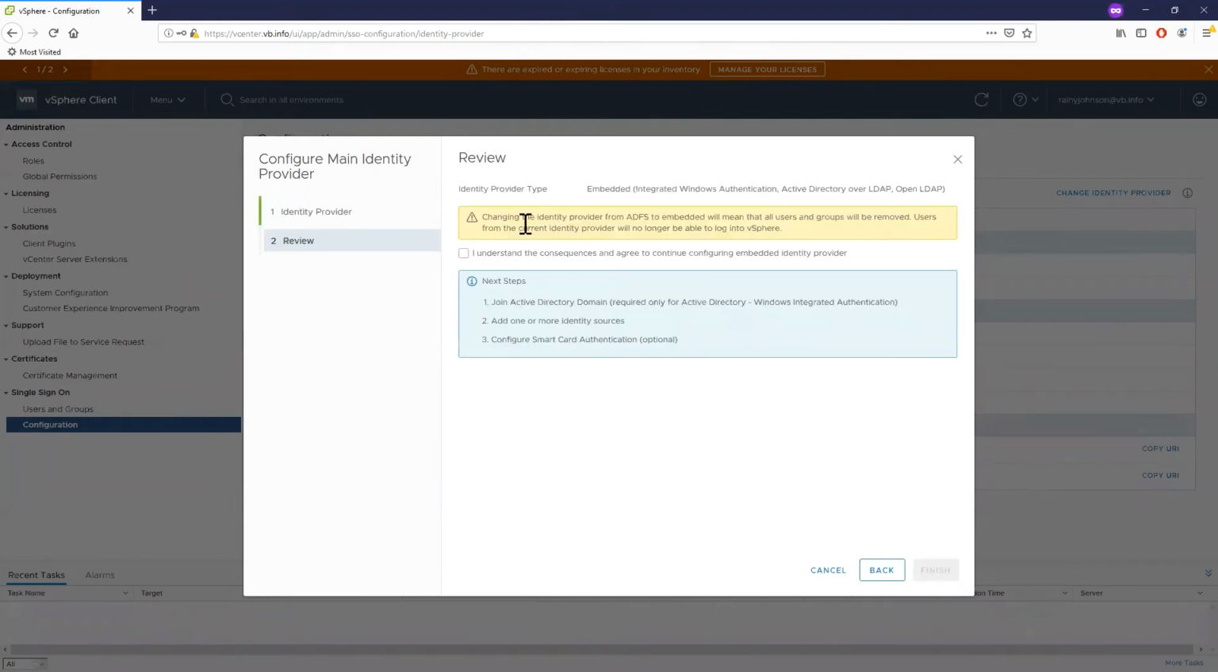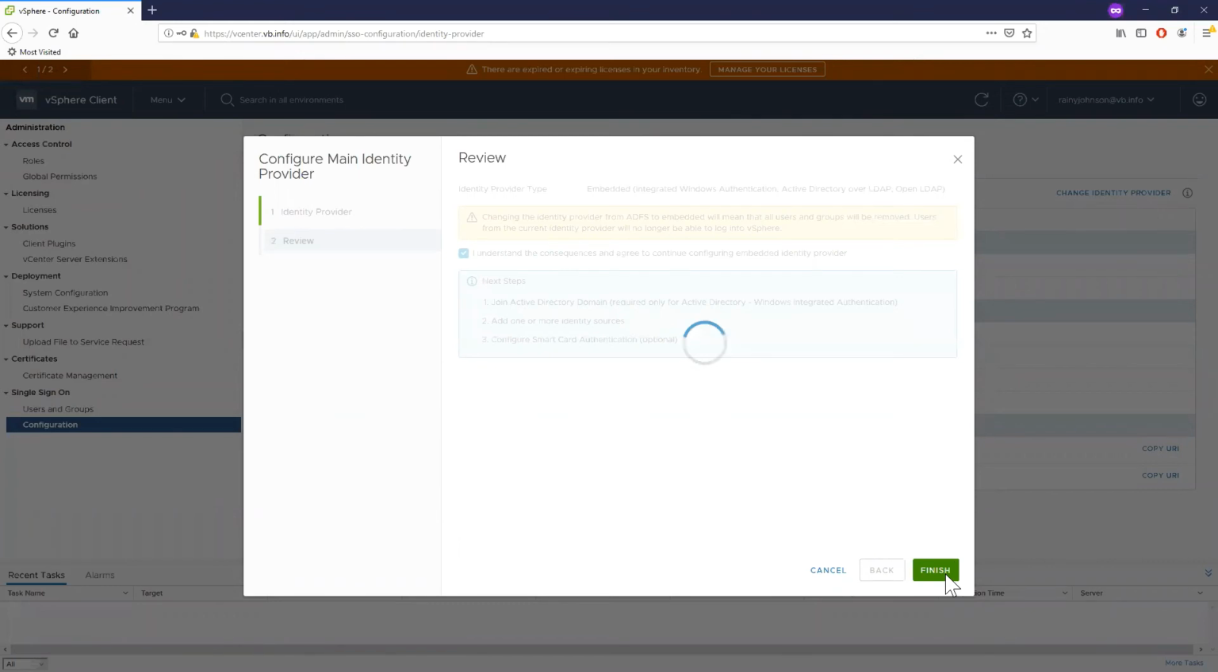And I understand, this is very heavy wording. I understand the consequences and agree to continue configuring, right? What I've seen here, where it says changing the identity provider from ADFS to embedded will mean that users and groups will be removed. Kind of, and I'll show you why that's a little wrong, and you may have already seen that. But at this point, I'm going to go ahead and check the box, right? And it's going to say, now that you've done it, you need to go join the domain, which we know is deprecated, or use LDAPS, right? So it's going to tell you what to do. So I'll go ahead and hit finish.